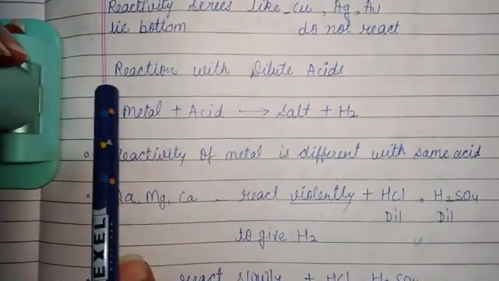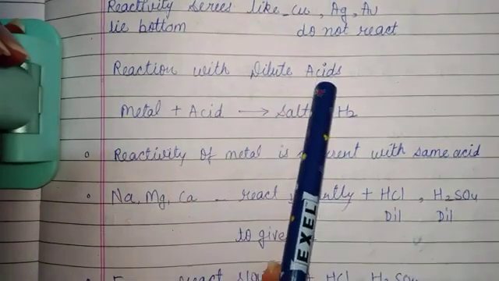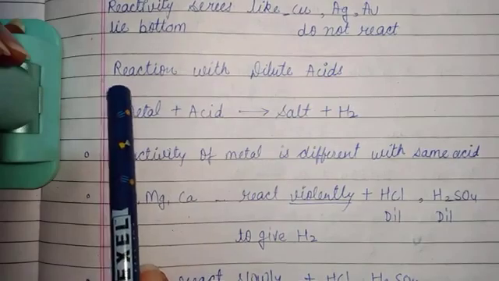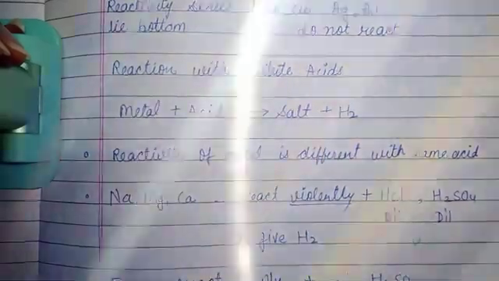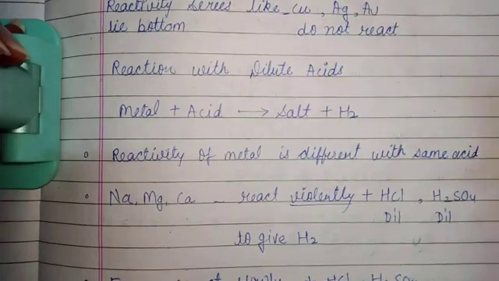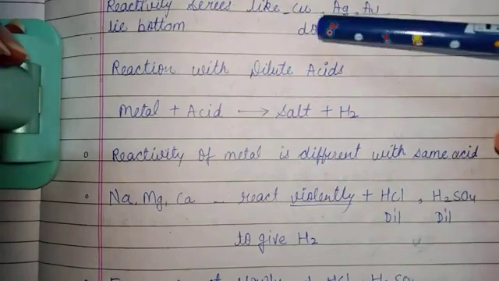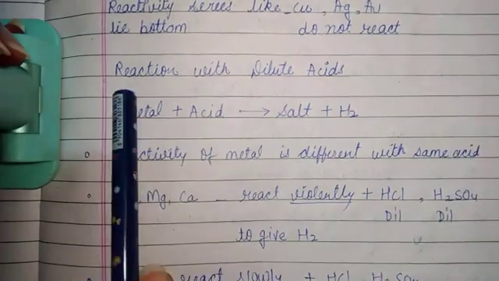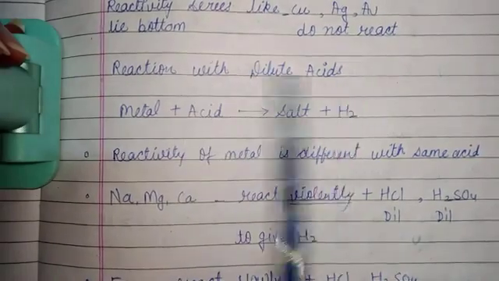Now we move to the reaction of metals with dilute acid. In further videos, we will discuss metal with water, metal with oxygen, and metal with other substances. Now we talk about reaction with dilute acid.